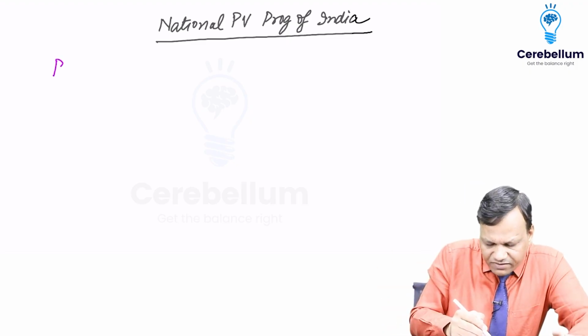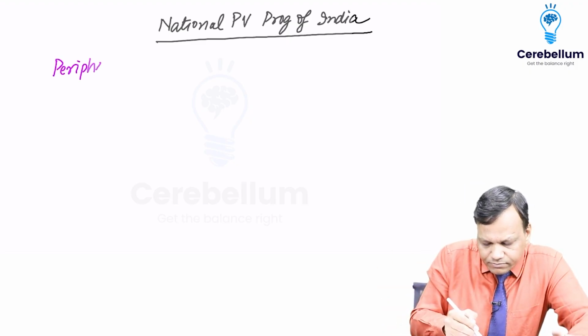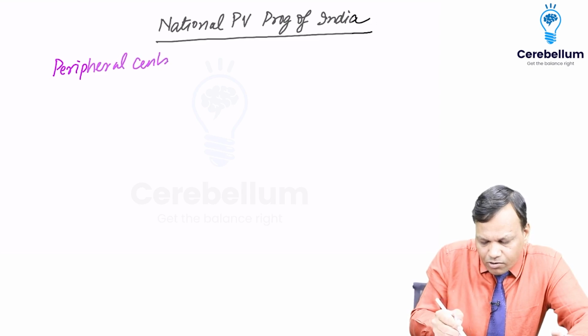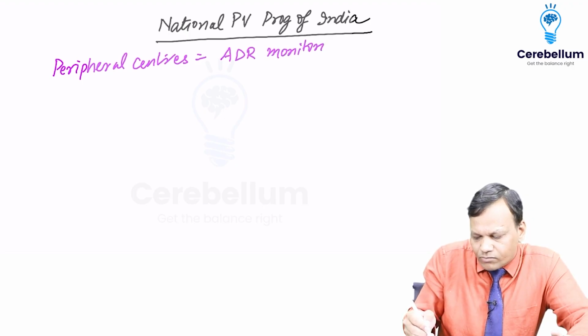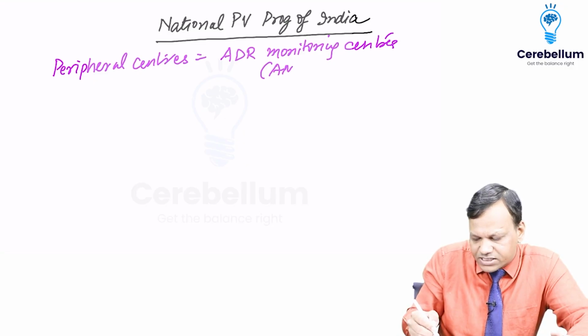These are called peripheral centers, also named adverse drug reaction monitoring centers, or AMCs.